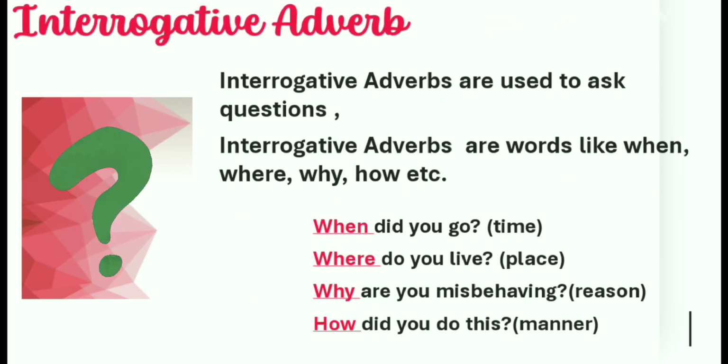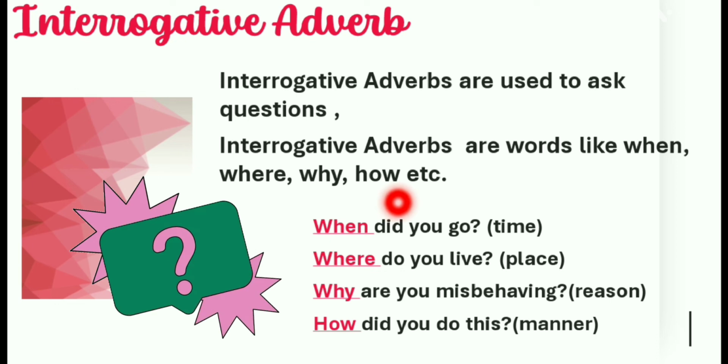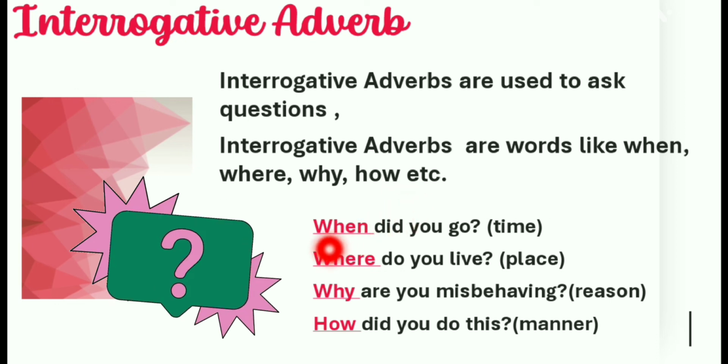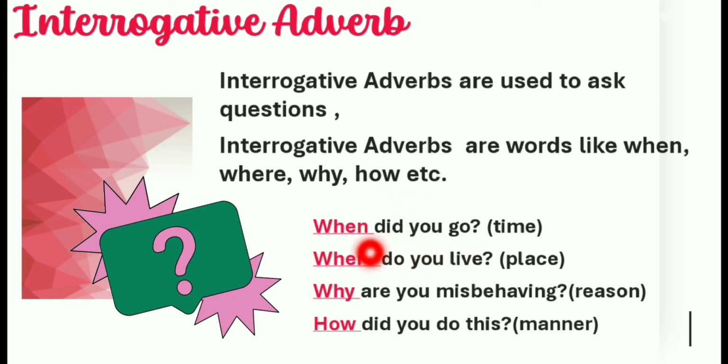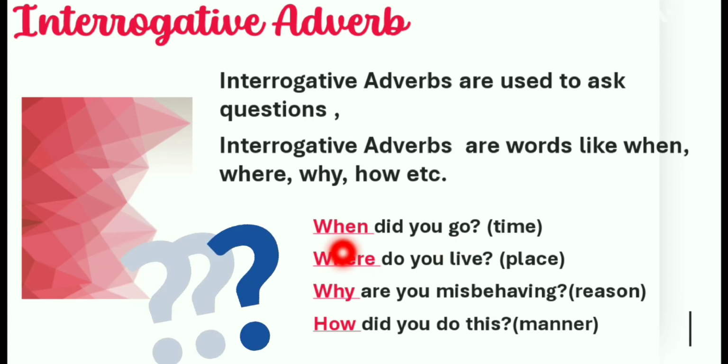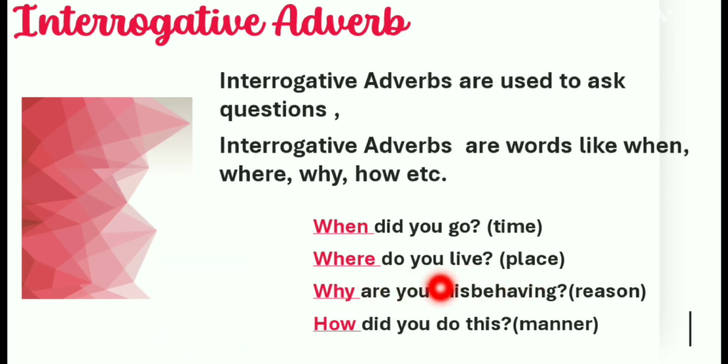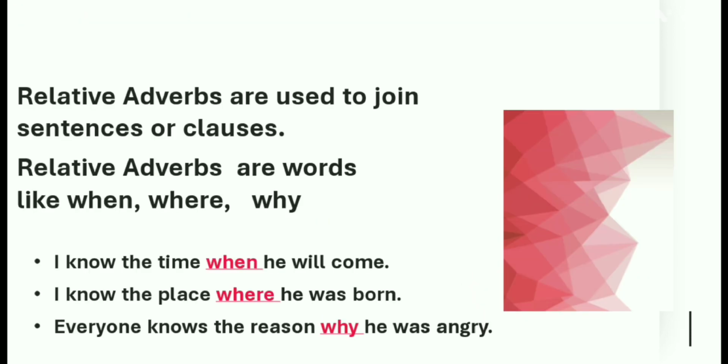Interrogative adverb. Interrogative adverbs are used to ask questions. Interrogative adverbs are words like when, where, why, and how. Examples: when did you go? Over here, when is the interrogative adverb of time. Where do you live? Where is the interrogative adverb of place. Why are you misbehaving? Interrogative adverb of reason. And how did you do this? Interrogative adverb of manner.